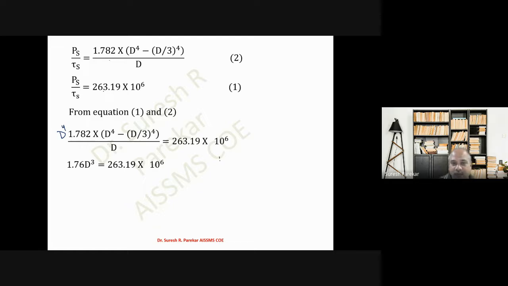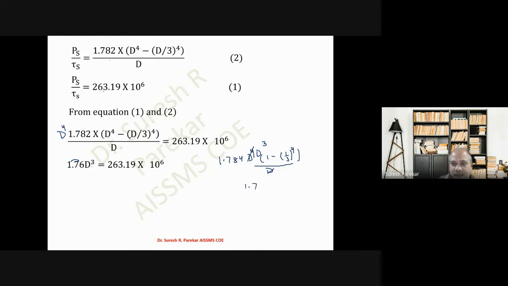Now we take D to the power 4 common, and this gives 1.784 into D to the power 4 in bracket 1 minus 1 by 3 to the power 4, divided by D, and then one D gets cancelled, so this becomes D cubed. This should actually be 1.782, so this term is calculated again.